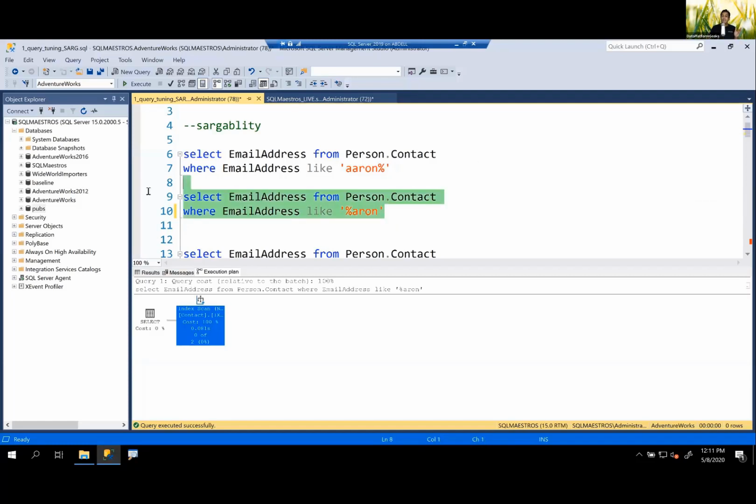And this query is non-sargable. Remember, you are not supposed to put any wildcard character before the search string. That makes it non-sargable. And how expensive is this?